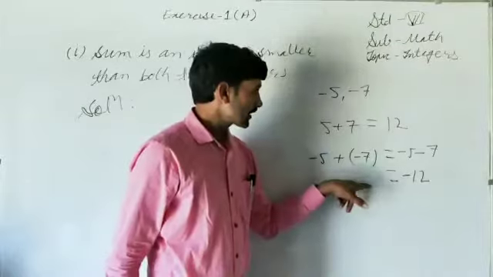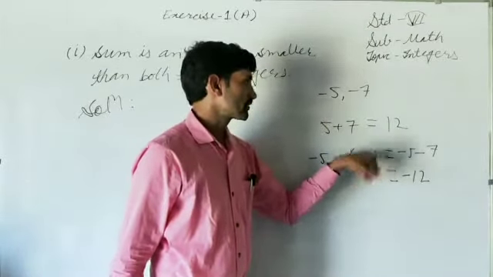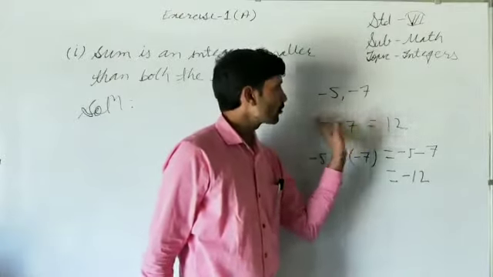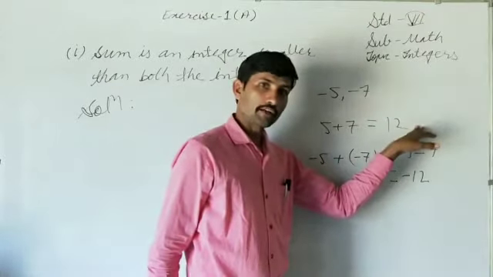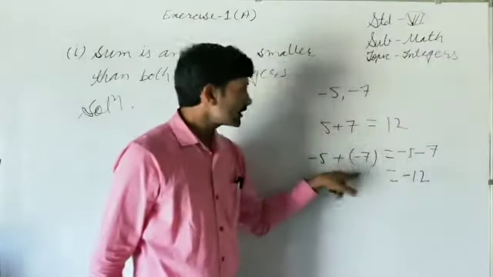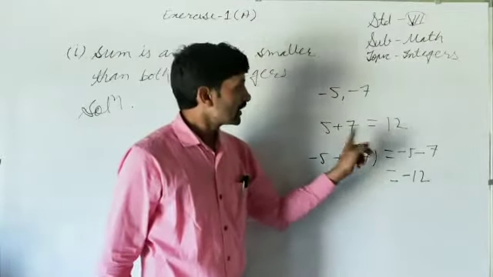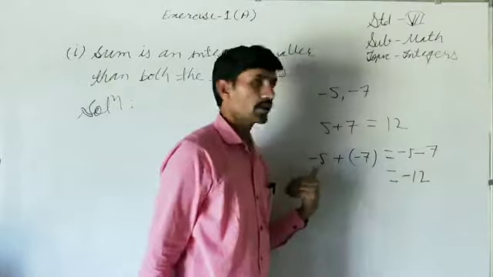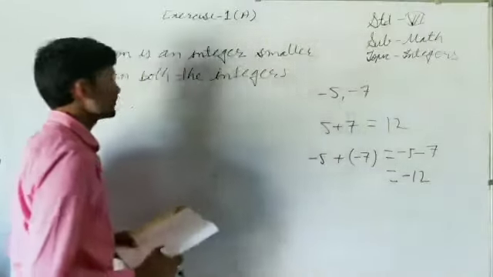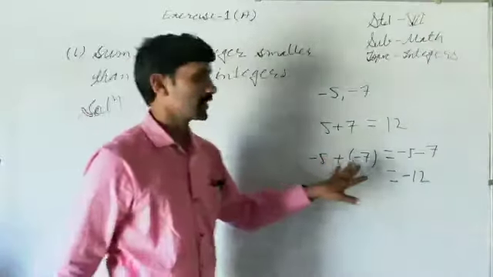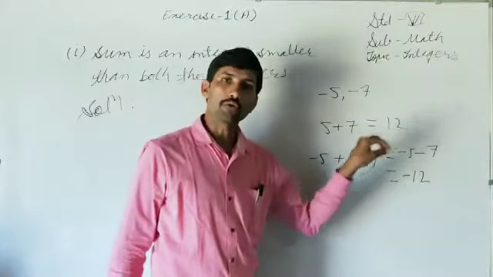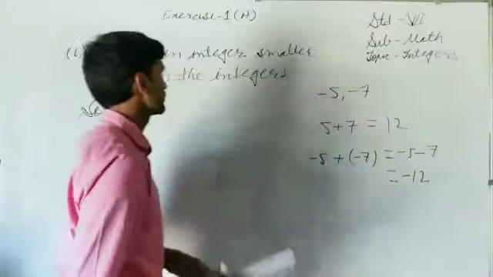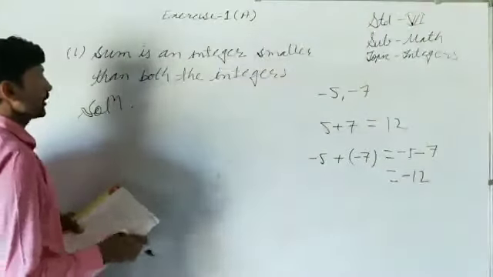So here the process will be opposite of this. जैसे टू पॉजिटिव इंटीजर्स हमने लिए थे, तो एडिशन दोनों इंटीजर्स से क्या हो गया, ग्रेटर हो गया. अब यदि दोनों इंटीजर्स नेगेटिव हैं, तो एडिशन या सम क्या हो जाएगा, दोनों इंटीजर्स से स्मॉलर हो जाएगा. So always remember, if both the integers are negative, then their sum always will be smaller than each of the integers. So that's why we have to keep in mind.